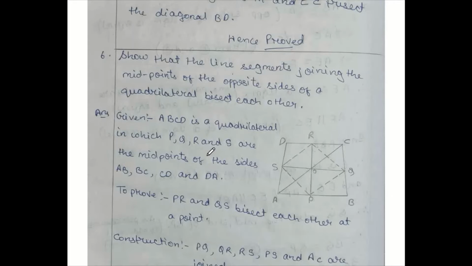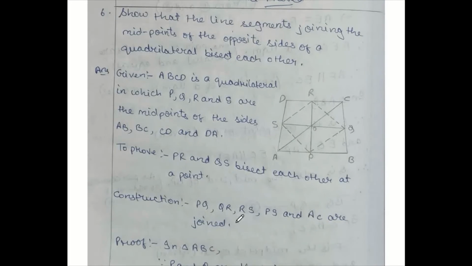So given material is already written: to prove PR and QS bisect each other at a point. Construction, these are all joined. Now same way we can start. We are trying to prove this figure is a parallelogram. For that we will be taking this triangle ABC, just like question number 1, 2, 3.